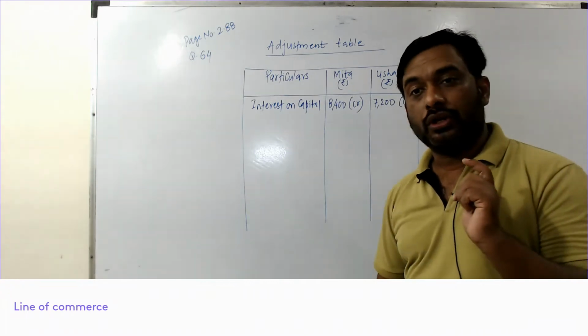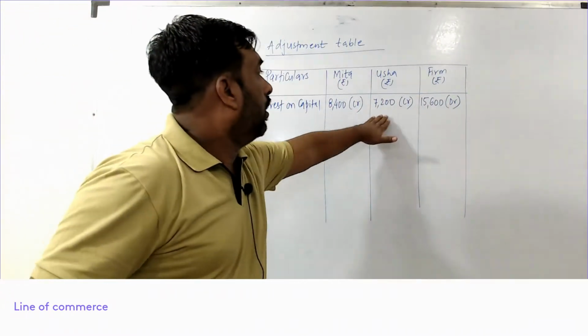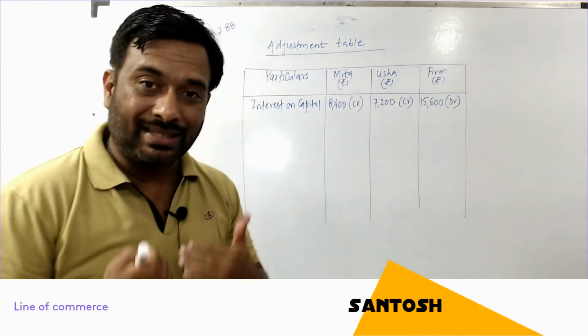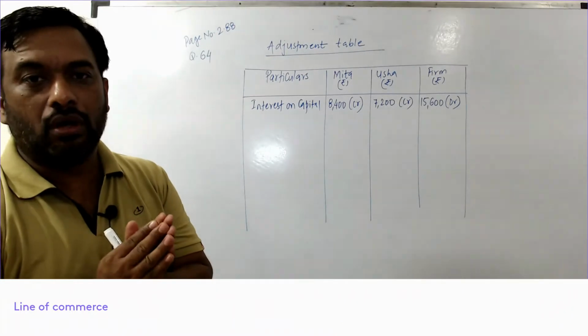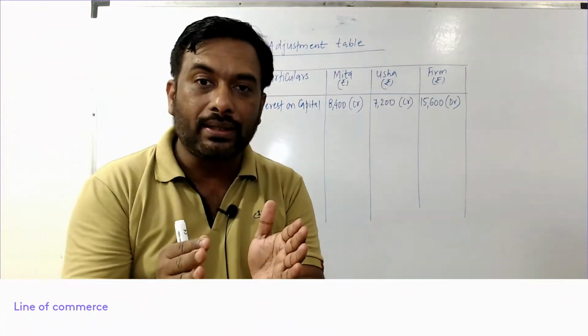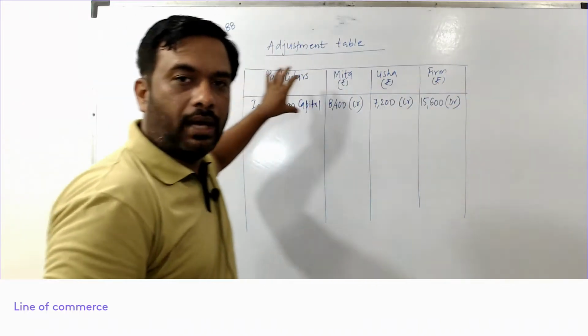Hope you understood this. Okay, interest on capital, I have credited it to both the partners because they will receive it, and I have debited the total interest to the firm's column because the firm has to provide that. It's an expense for the firm. So interest on capital is done.